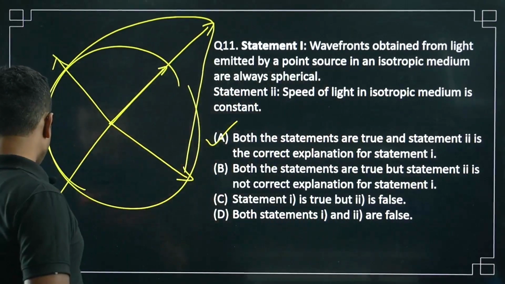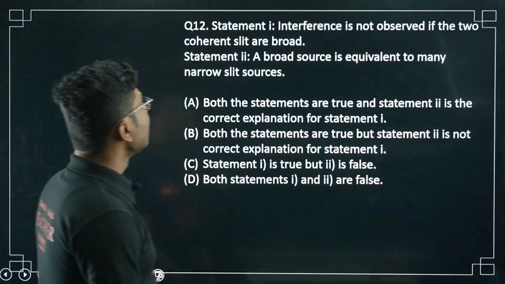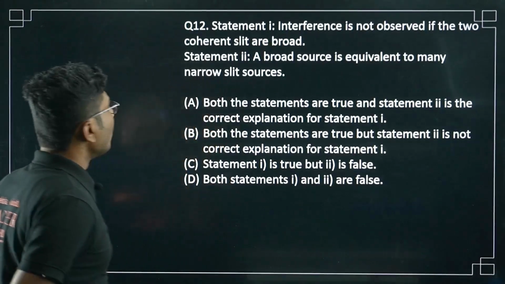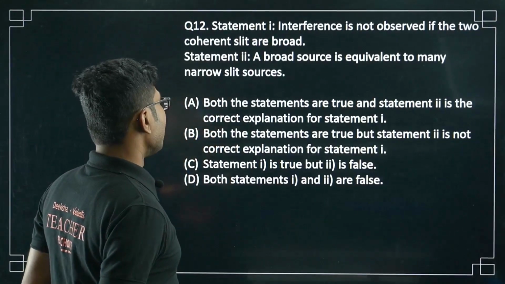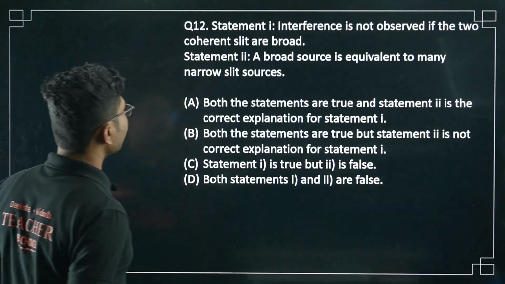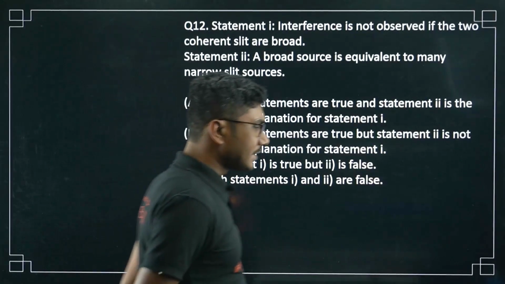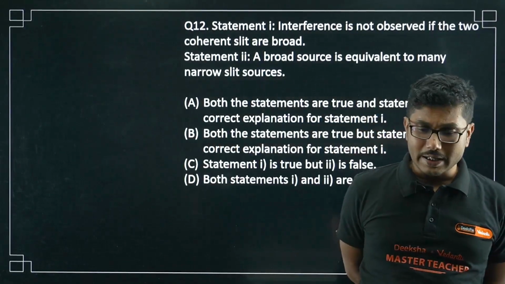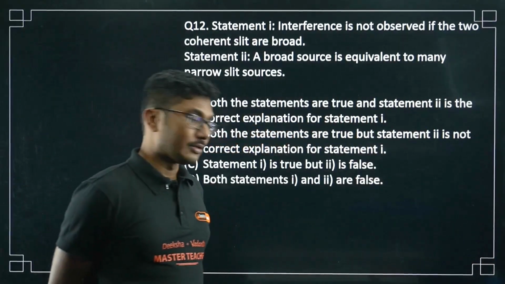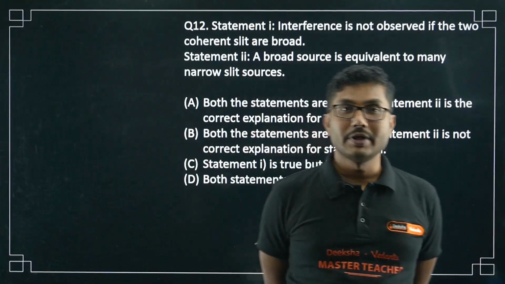Next question. Statement 1: interference is not observed if two coherent slits are broad. Statement 2: a broad source is equivalent to many narrow slit sources. Yes, so what happens is, if the source is broad, to observe interference the slit width must be of the order of the wavelength.